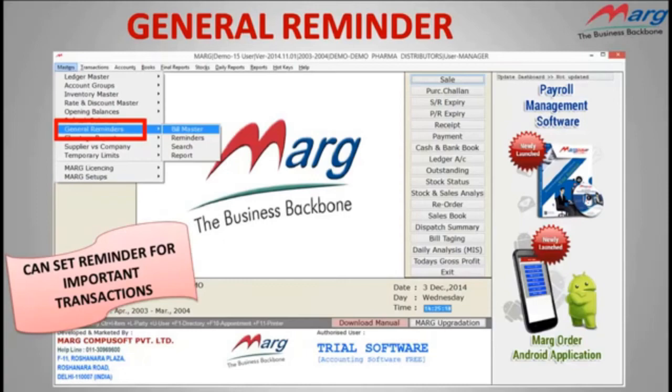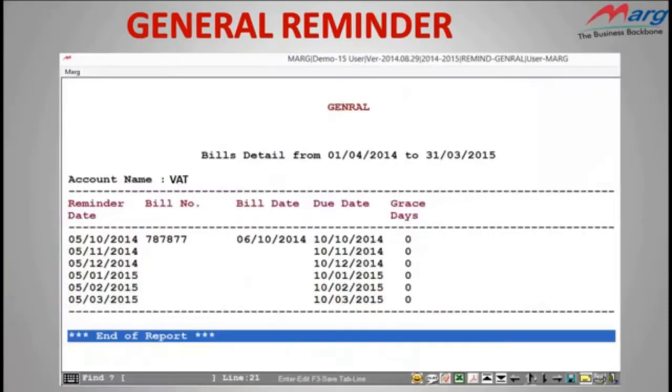The next option is general reminder. This option is very useful as you have to remember some important dates like return filing dates. For that, you have to maintain a diary or a notebook. But in Mark software, you can set reminder for every important date. You need not maintain any separate diary or notepad for these types of dates. And also, you can view the reports.